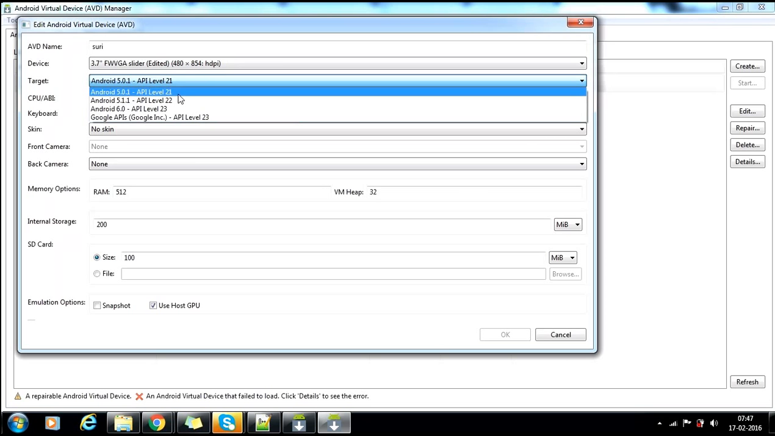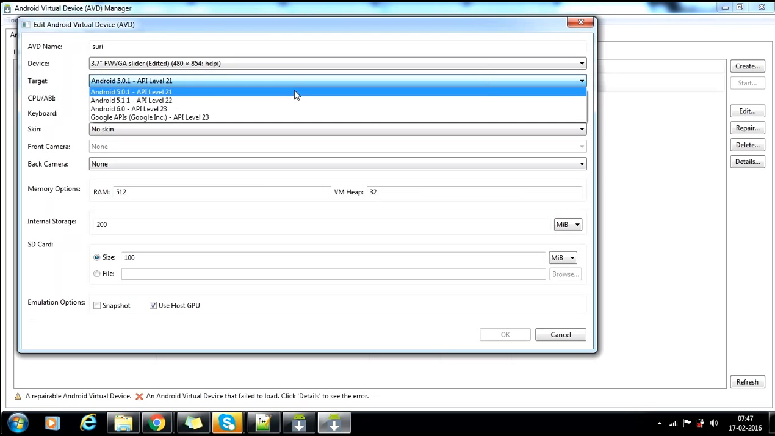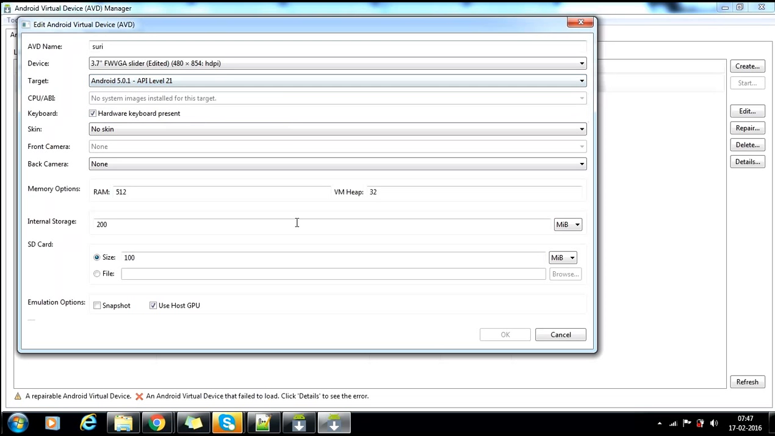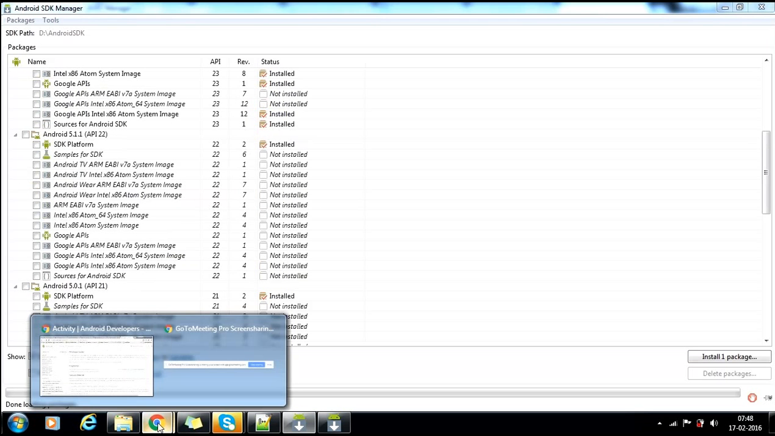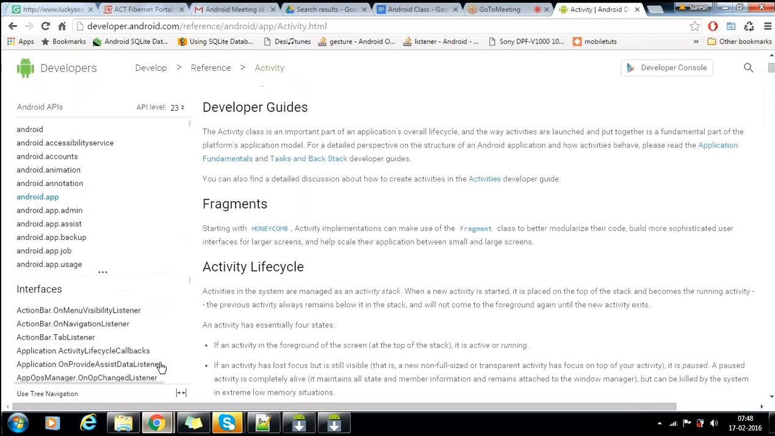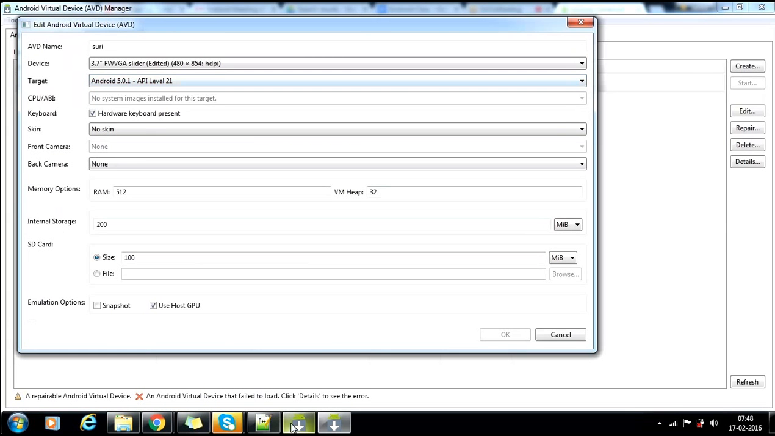So it won't be compatible in the 22nd and 23rd level. No, that is not my question. My question is, why is it not showing API level 20? What you are saying is, why is it not there? We did not install it here. If you want to develop an application in API level 20, I mean, here 20 is not there. You wanted to show that. In the SDK, you have not installed 20. That's why it is not showing. You got the point?